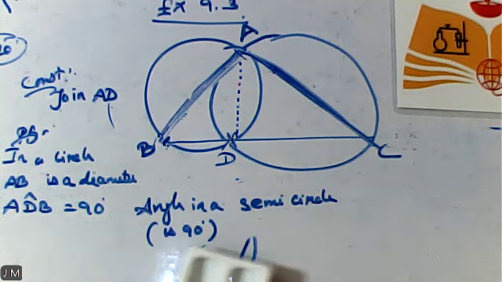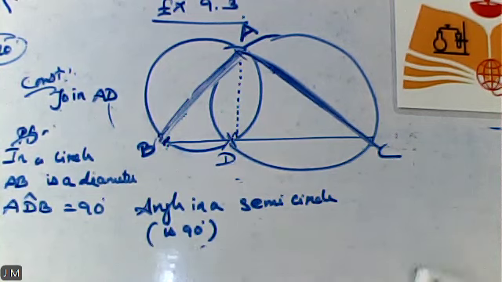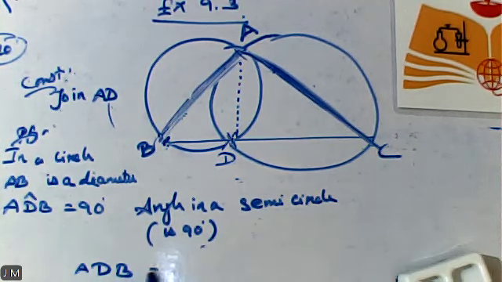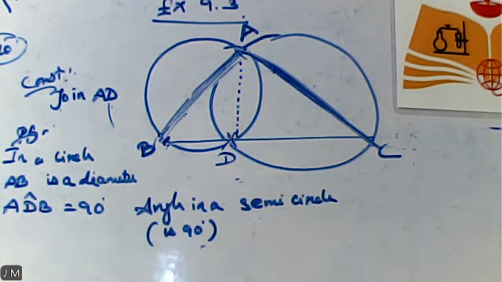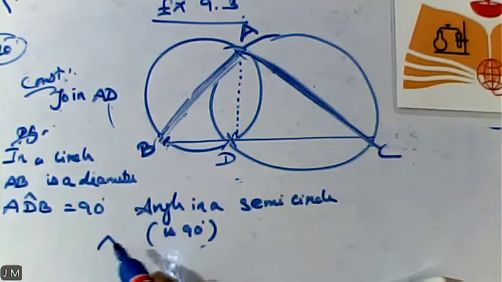Instead of writing the word angle, ADB equal to 90 degrees can be represented by this symbol. It is the symbol of angle. From your 6th standard till now, you are using this one, and in your higher studies, you will be using a symbol that looks like an inverted V. That is also a representation of the angle symbol only. You can make use of both.